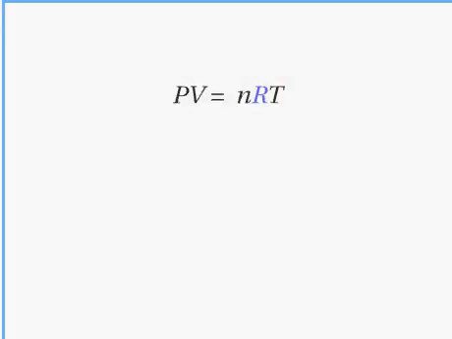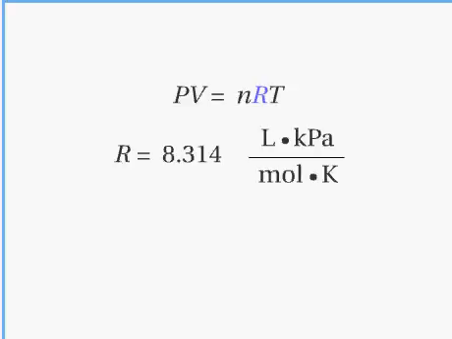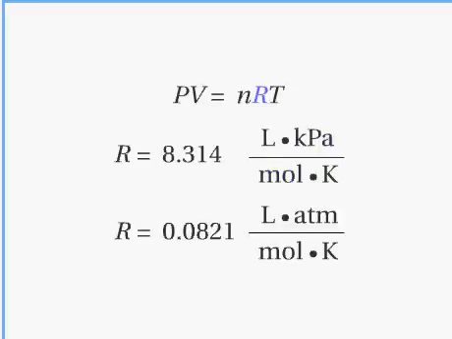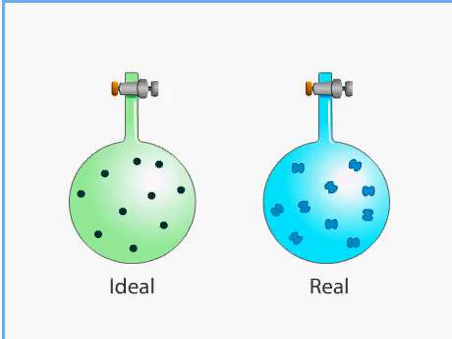The gas constant must have the units used by the other quantities in the equation. Some examples are R equals 8.314 liter kilopascals per mole Kelvin and 0.0821 liter atmospheres per mole Kelvin. Note that in both examples of gas constant, the pressure unit is different.